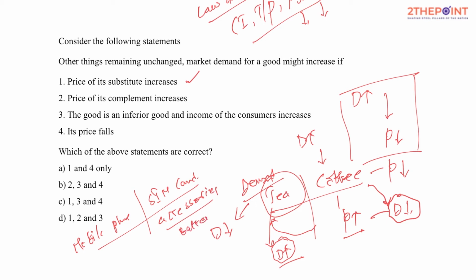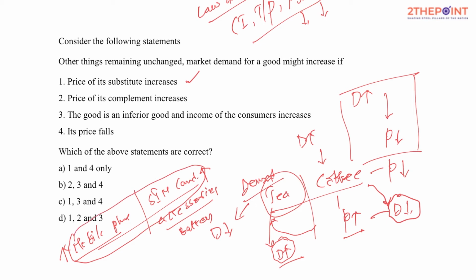Just imagine a notebook and a pen, isn't it? So that's it with complements. When the price of a complement increases, obviously what happens to the demand of this good, because whatever is required to use a mobile phone is increasing. It would become very difficult for people, since the price for maintaining or purchasing a mobile phone and servicing it, I mean using cellular services, would increase.